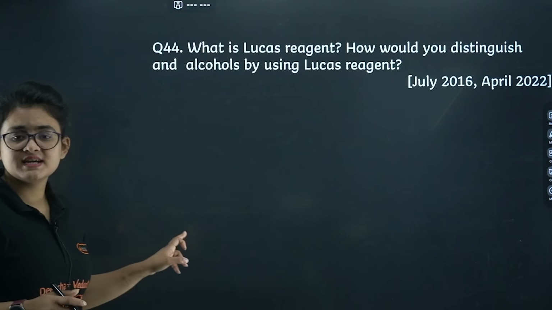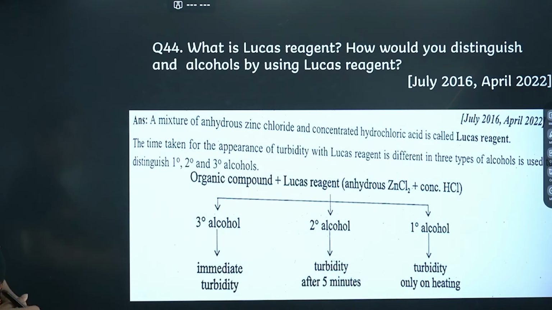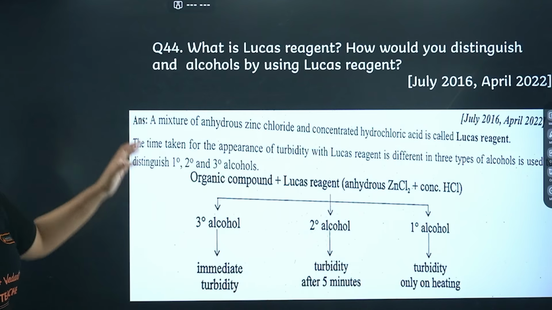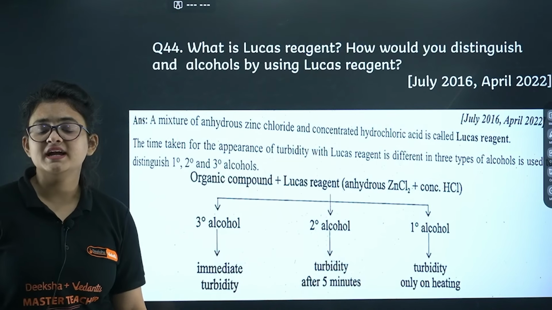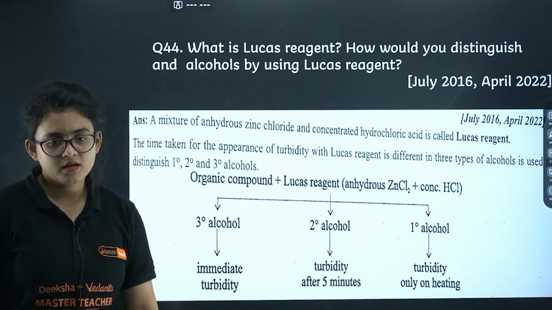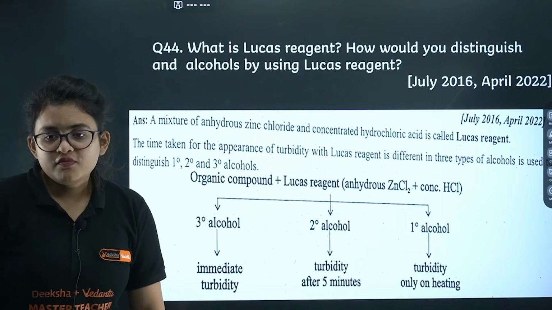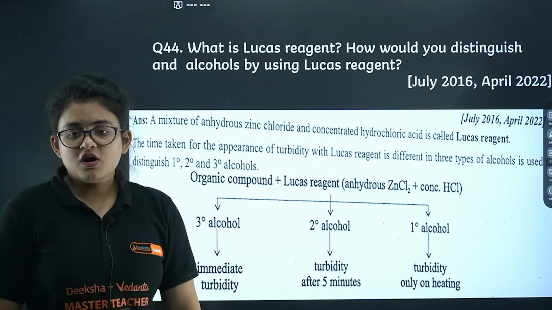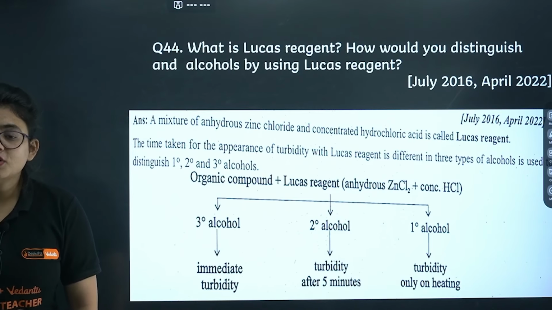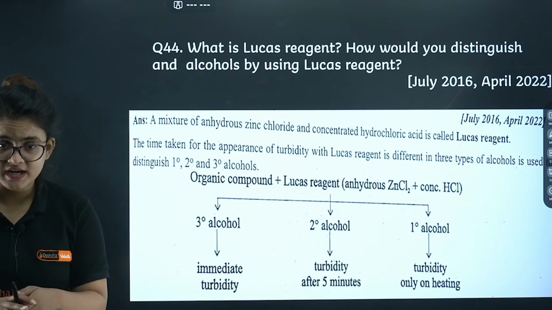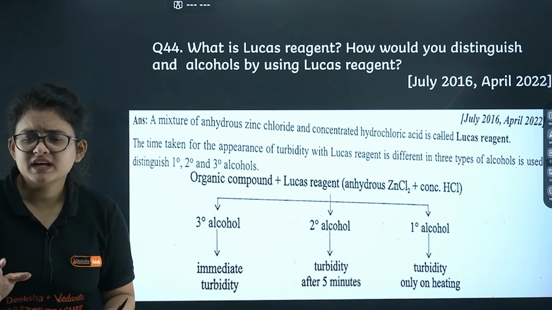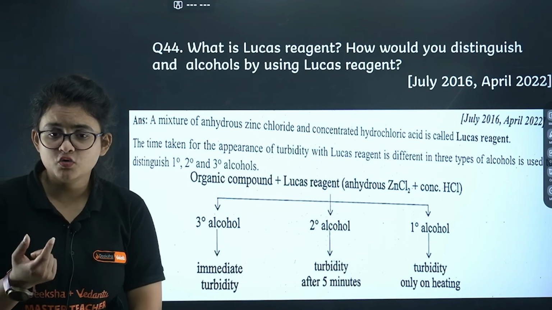So Lucas reagent basically is ZnCl2 in presence of HCl. If you are having a 3-degree alcohol, then in presence of Lucas reagent you will get immediate turbidity. If you are using a 2nd-degree alcohol, then with this Lucas reagent you will get turbidity after 5 minutes. So once you are getting turbidity after 5 minutes, you can identify it as a 2-degree alcohol.